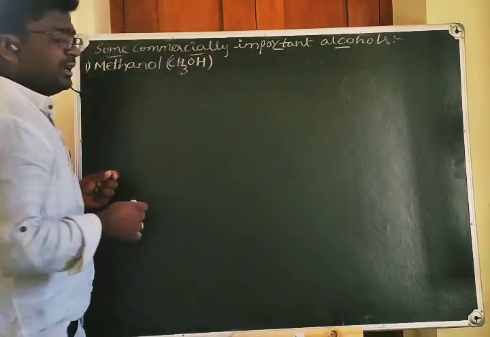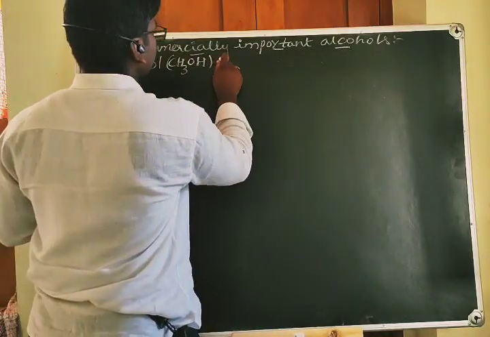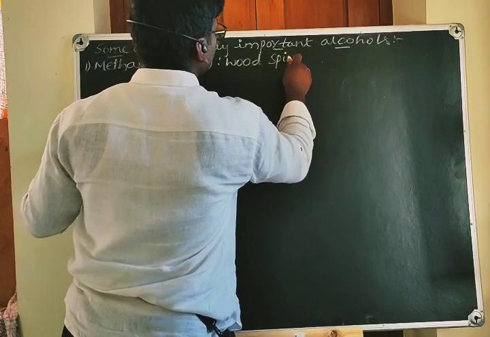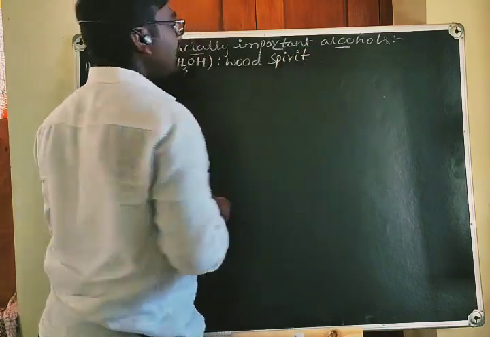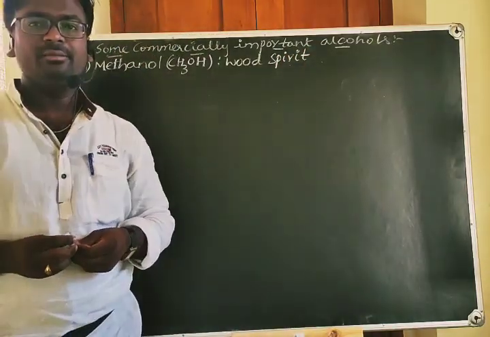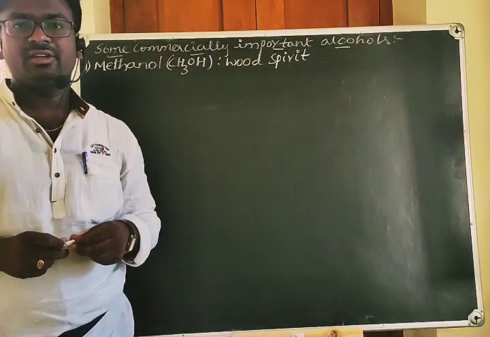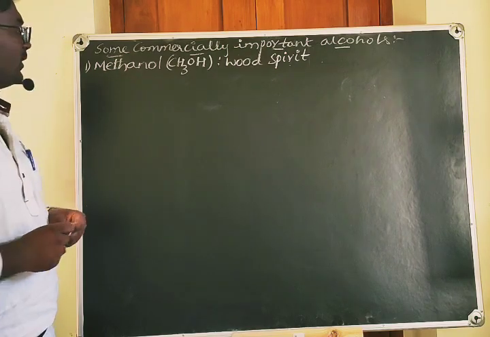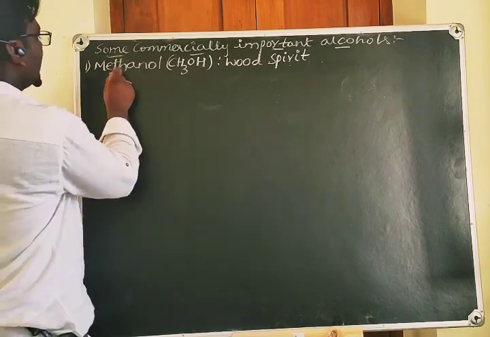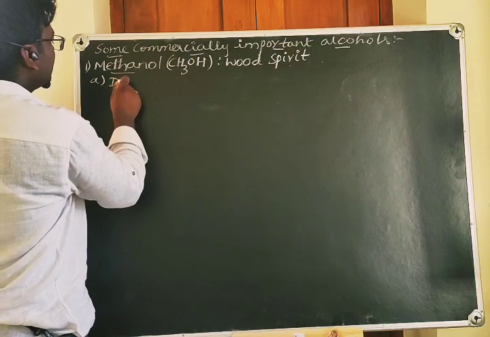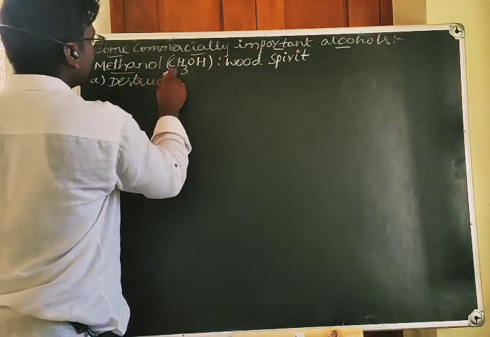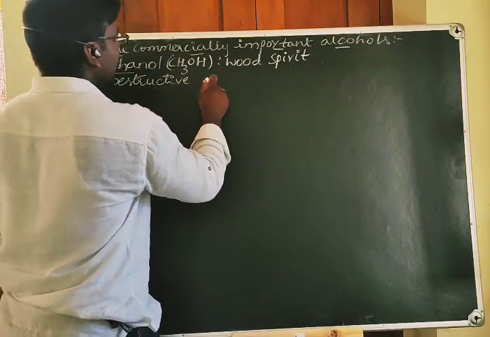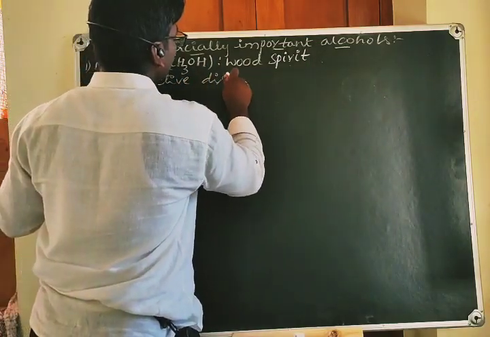It is also called wood spirit. Why is it called wood spirit? Because it can be extracted from the destructive distillation of wood. So, what are the methods for preparing methanol? The first method of extracting methanol is destructive distillation of wood.